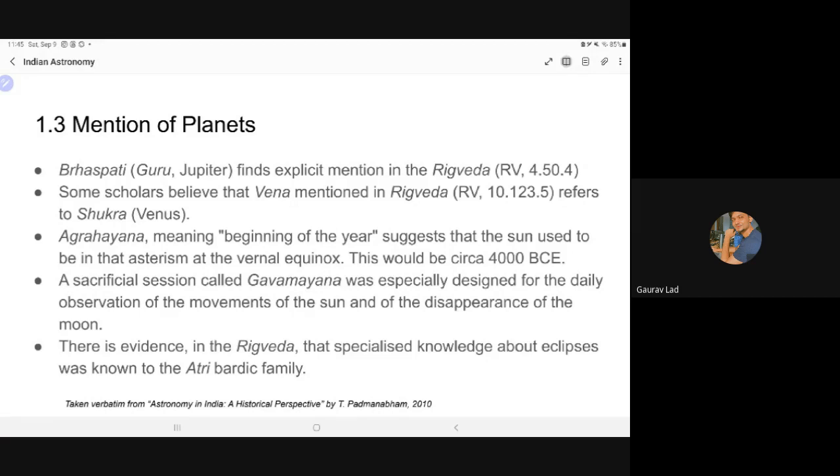So there is evidence that the Atri family in particular had some knowledge about eclipses, but we cannot be so sure about that.